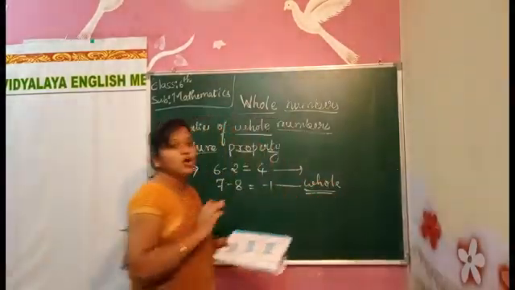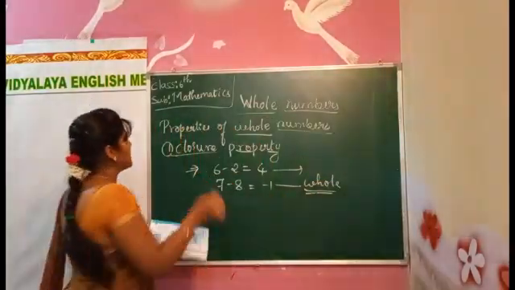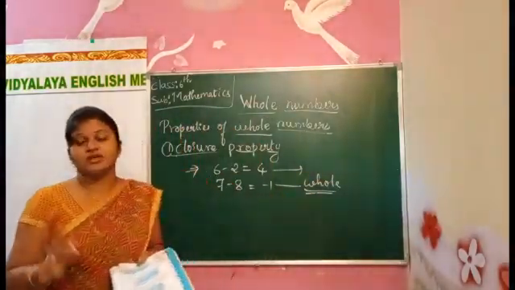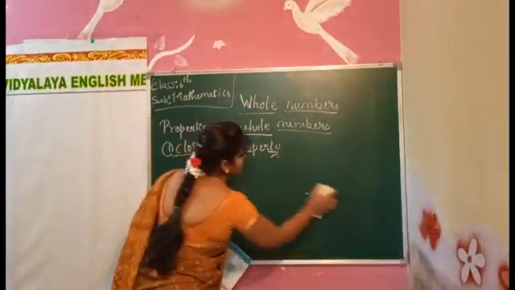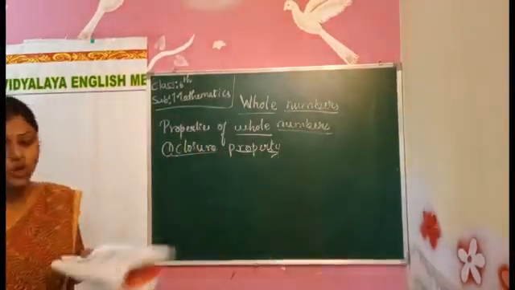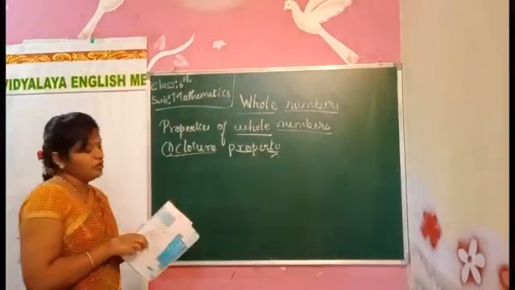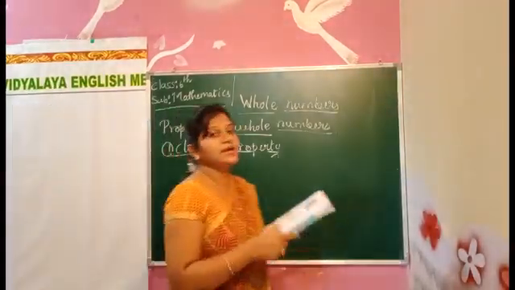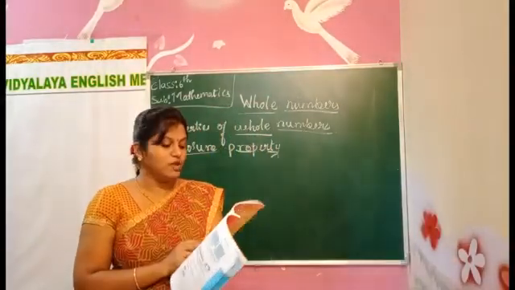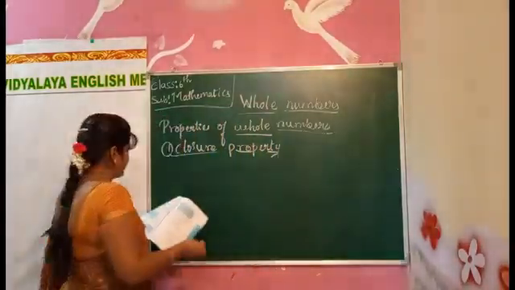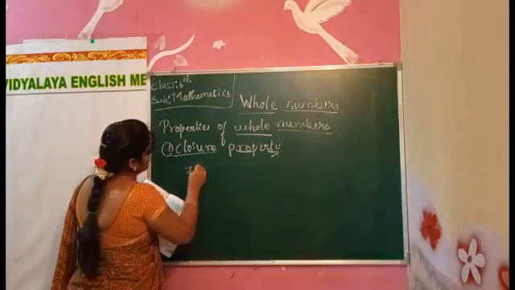This is not a whole number. So subtraction and division do not hold for this. Only addition and multiplication hold for the whole numbers. Okay. For example, 7 plus 8.